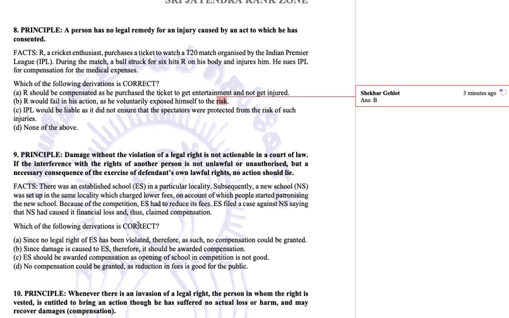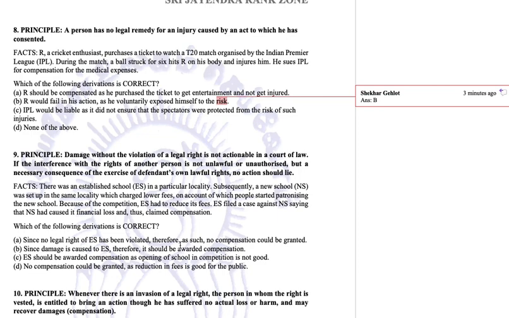Which of the following derivations is correct? Since no legal right of ES has been violated, therefore, as such, no compensation could be granted. Since damage is caused to ES, therefore, it should be awarded compensation. ES should be awarded compensation as opening of school in competition is not good. No compensation could be granted as reduction in fees is good for public.